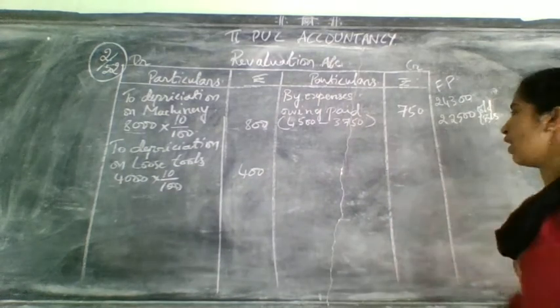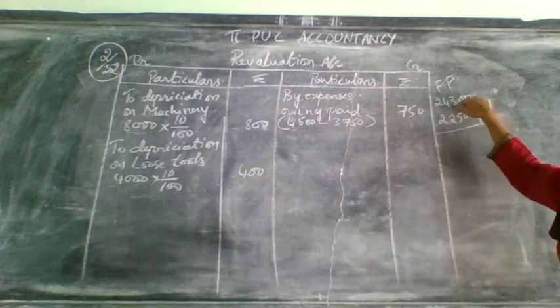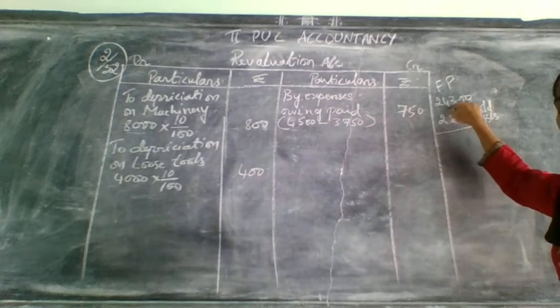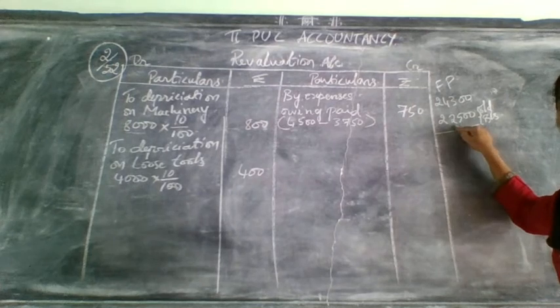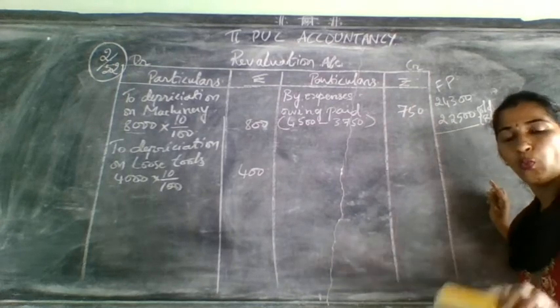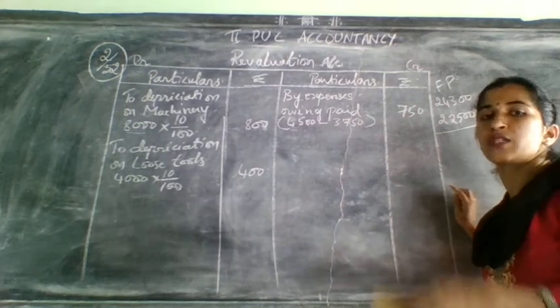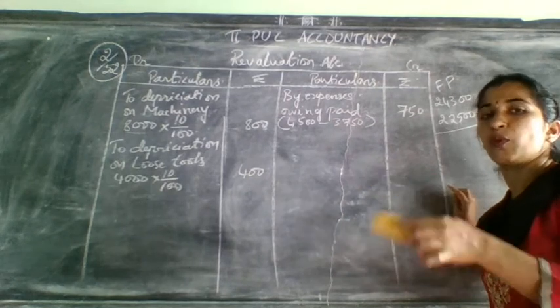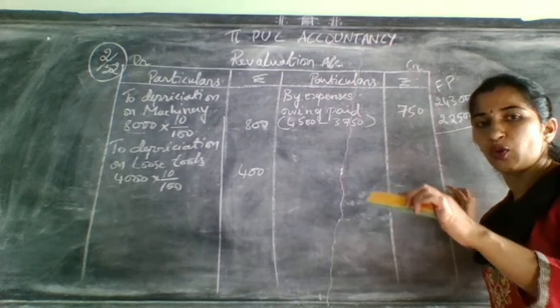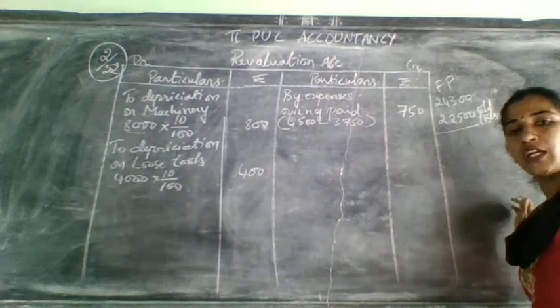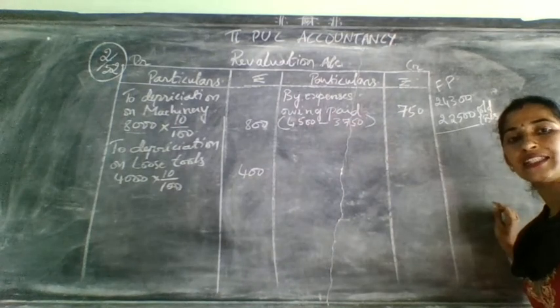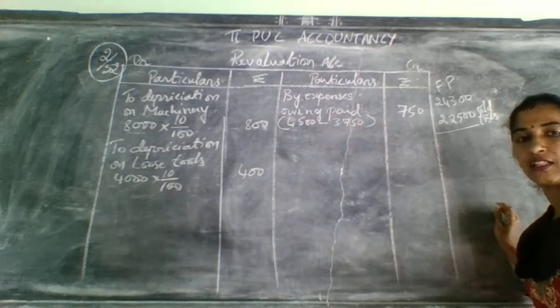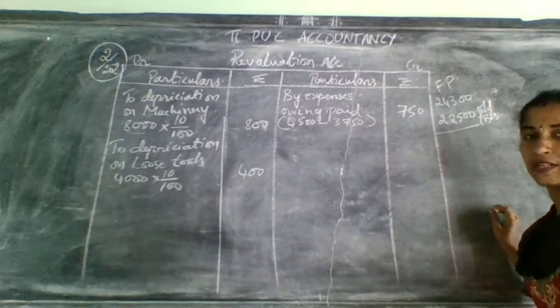So now see here. This one they have given in the adjustment and this was given in the old balance sheet. What I told you: when the adjustment amount is more and the balance sheet amount is less, what do you need to consider? Consider it as an increase in the value of the asset, that is nothing but appreciation.